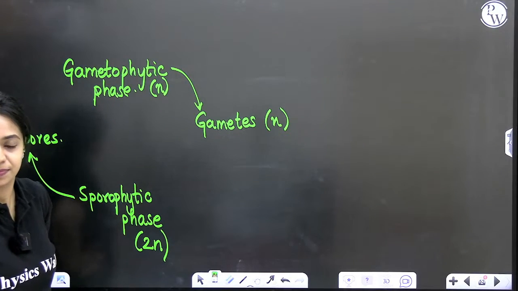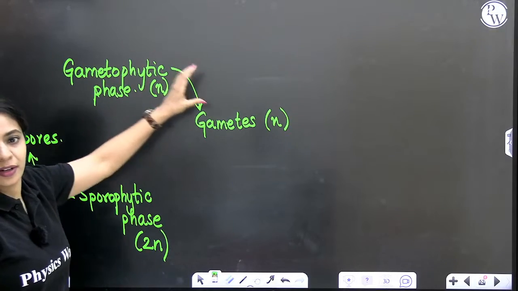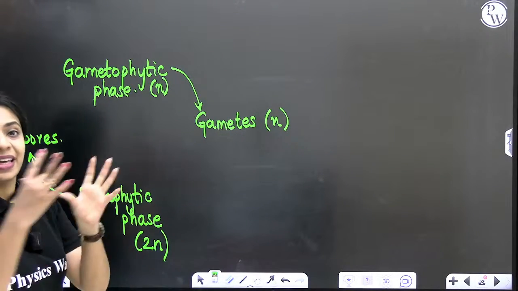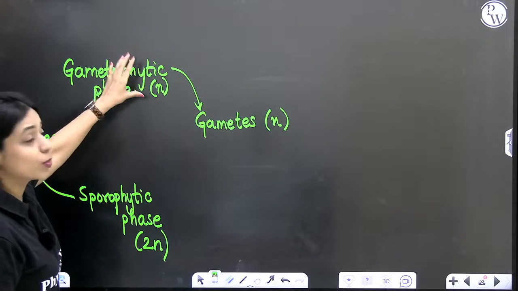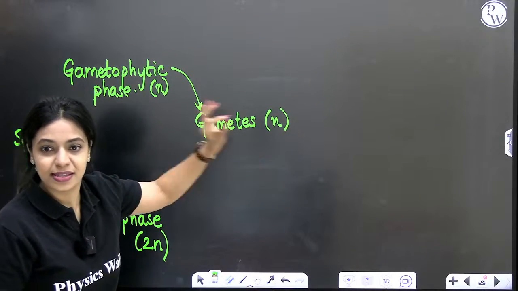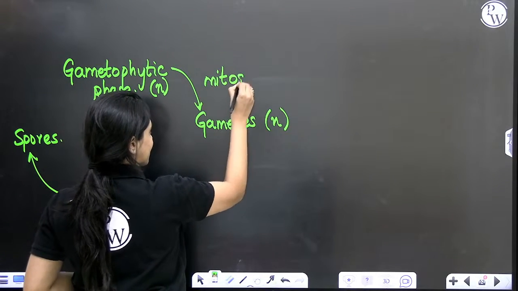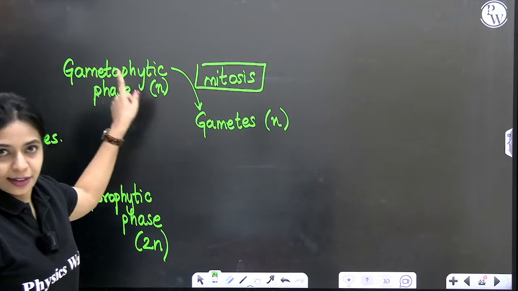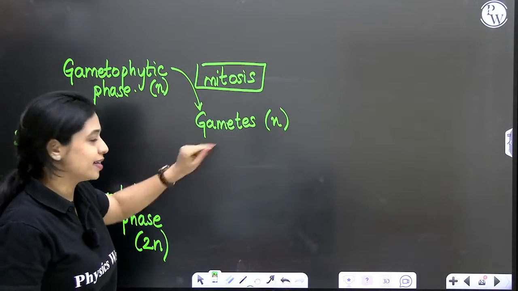Tell me. The mother cell is haploid, the daughter cell is also haploid. If the ploidy is not reduced, if the ploidy is retained as it was in the parent cell, it is mitosis. In the gametophytic phase, mitotic cell division will take place and the gametes will form.